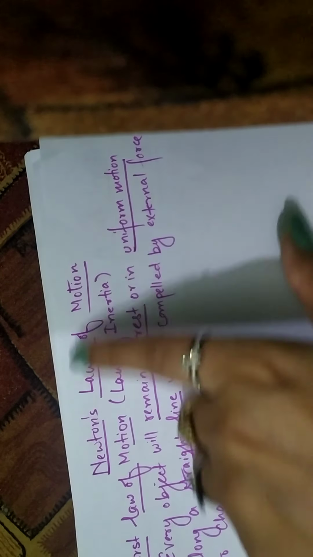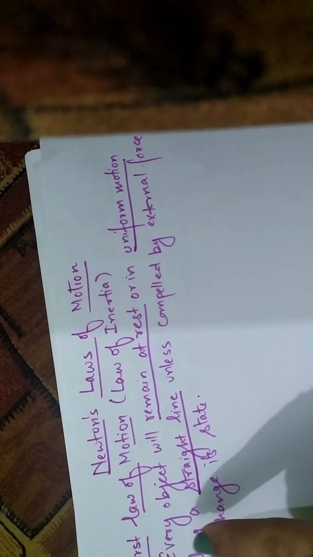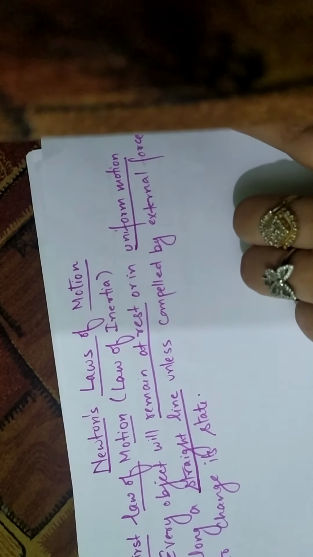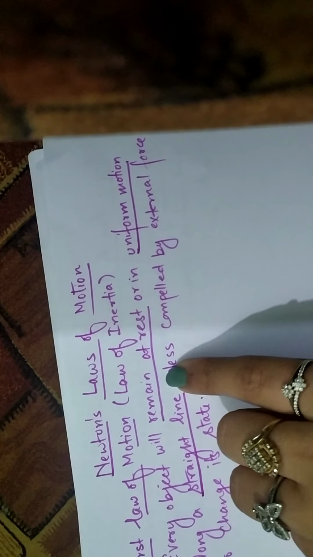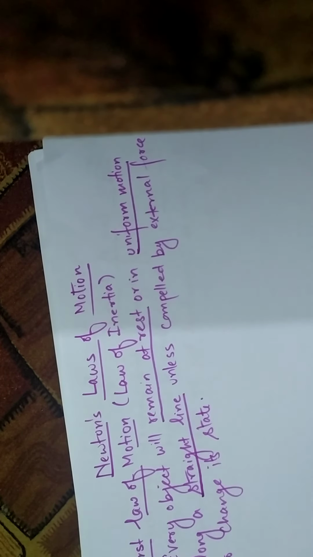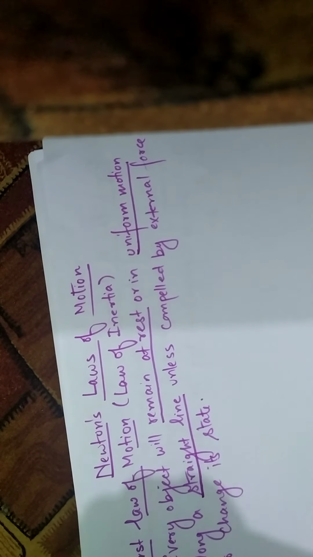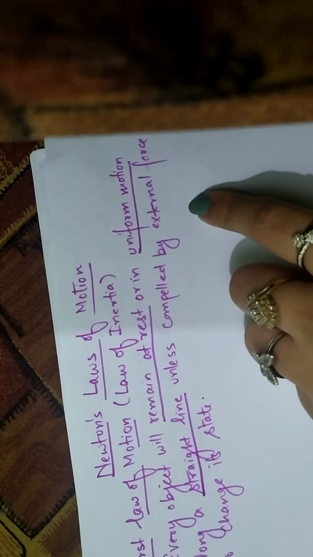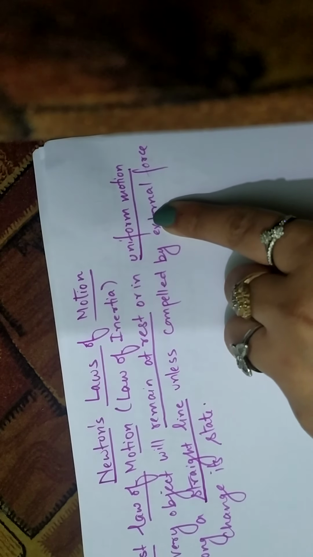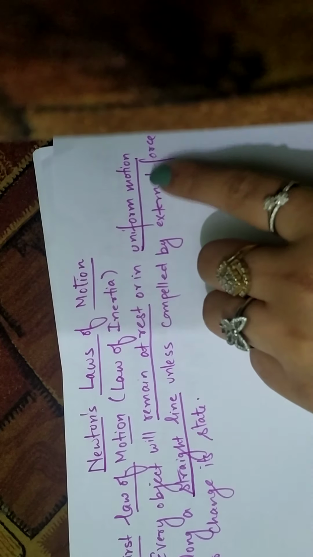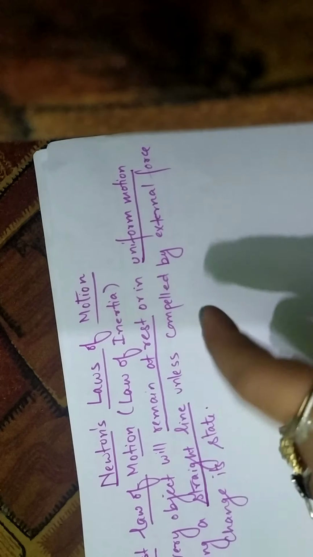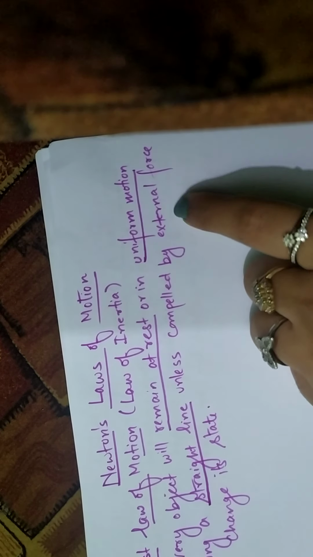And why is it called the law of inertia? See what Newton's first law states: every object will remain at rest unless compelled by an external force. So this is inertia of rest, because if an object is at rest, it will tend to remain at rest until you apply a force on it. Similarly, in the second part, if the object is moving, it will continue to move until compelled by an external force to stop.